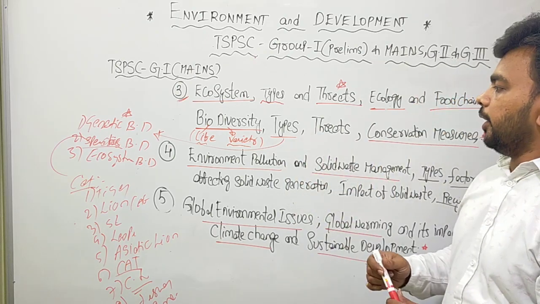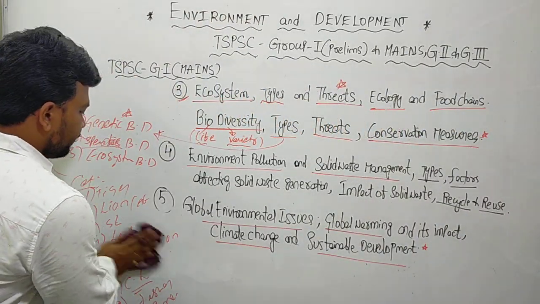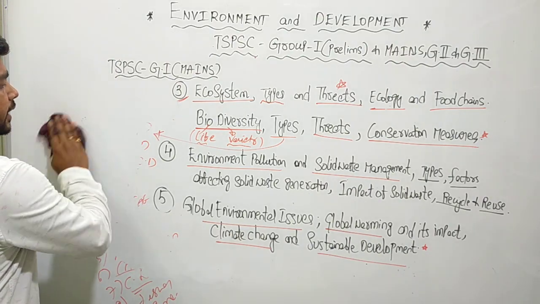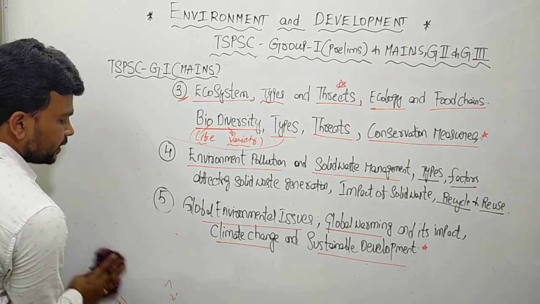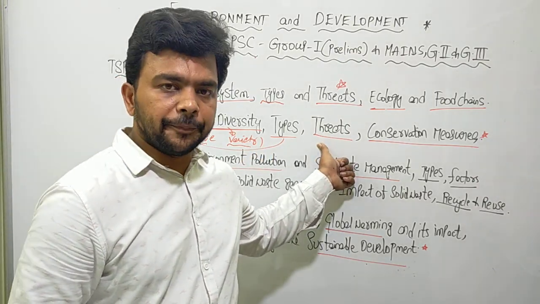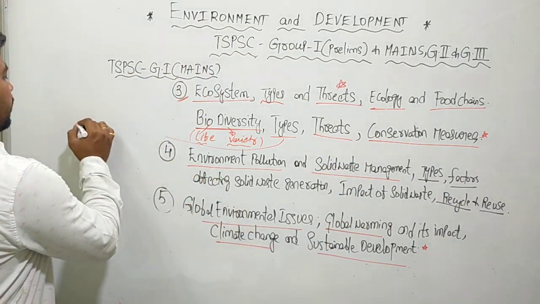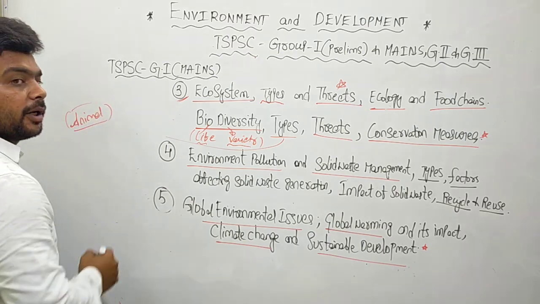Then what are the threats to the biodiversity? The biodiversity is threatened at a larger scale. For example, forests or plants are part of the biodiversity. What are you doing? You are cutting the forest. So it is a threat. Then you take the case of animals, which are also part of the biodiversity.